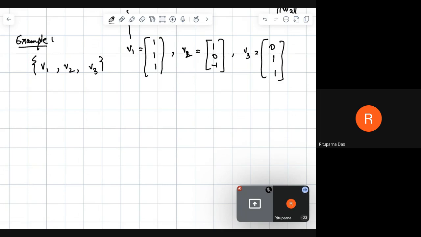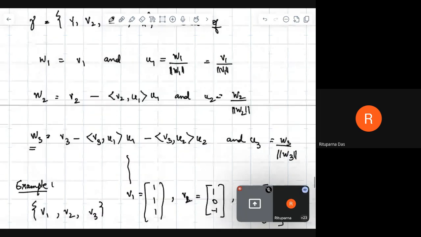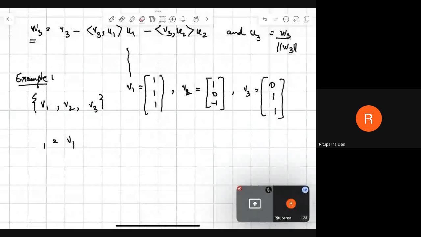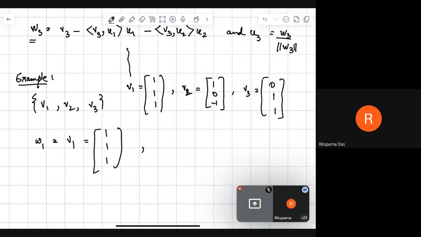We are going to apply Gram-Schmidt's orthogonalization process on it. The first step is W1 taken as V1, which is (1, 1, 1), and U1 as W1 divided by the norm of W1. The norm of W1 is root 3.